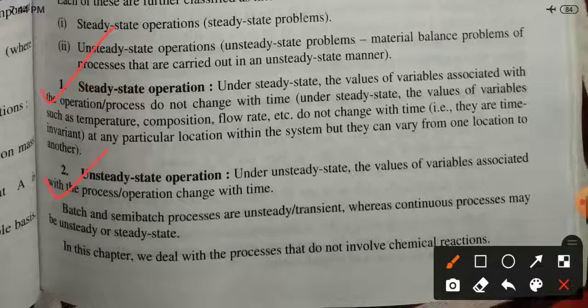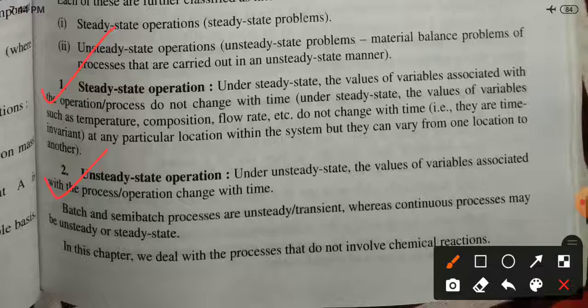Batch and semi-batch processes are unsteady state and transient, whereas continuous processes may be unsteady state or steady state. Okay, in this chapter we do not involve chemical reactions, and this is a brief description of simple material balance calculations for drying, distillation, absorption, mixing, crystallization, evaporation. Then single stage material balance is also okay. The leaching part and the extraction part we will see.